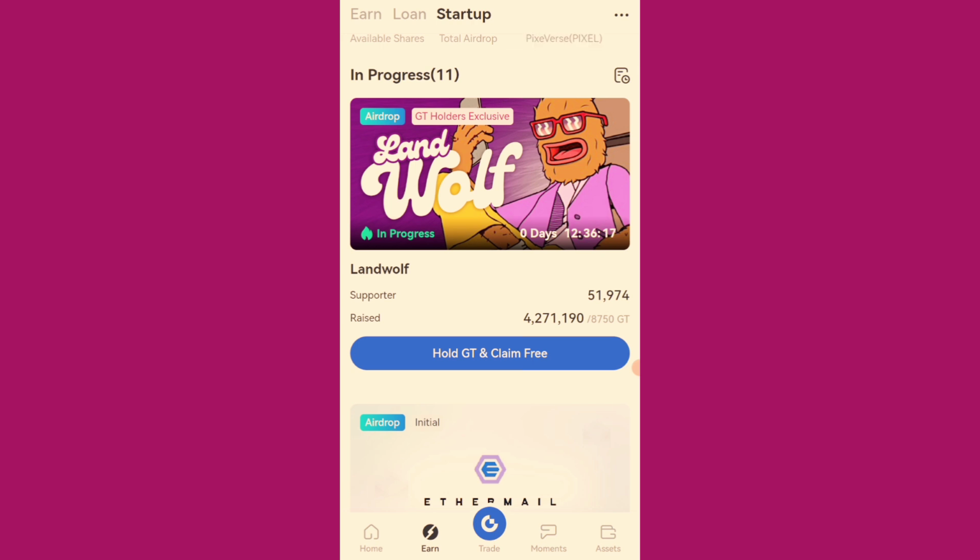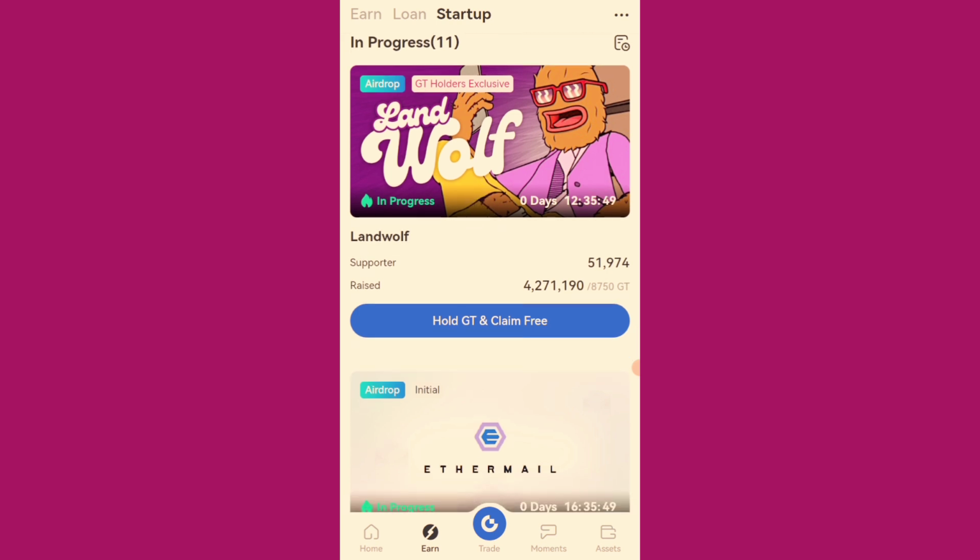Just buy and hold and let it be there on your balance. An additional advantage of holding this token is because this is a native token of a top tier exchange, and believe me, it's going to moon. So the same way other exchange tokens are mooning, that's the same way this coin is also going to moon. So this will also be a potential investment. Just buying and holding, and you are taking advantage of this free airdrop as well.